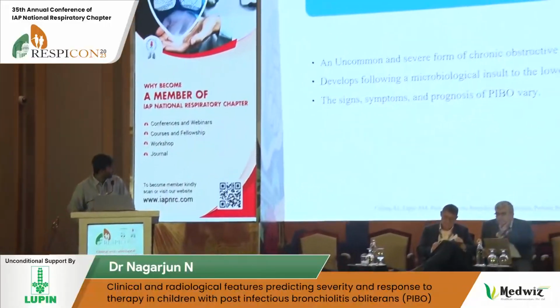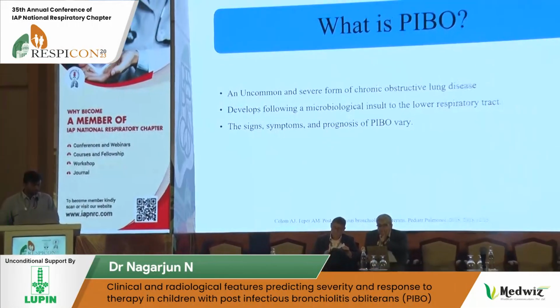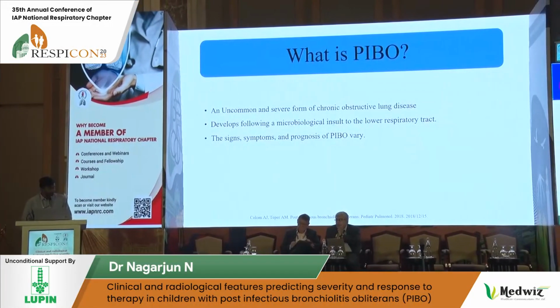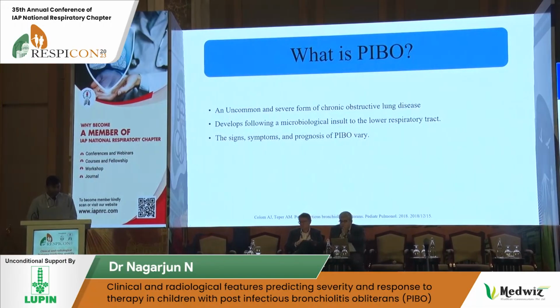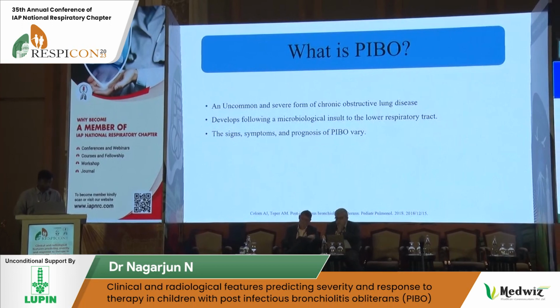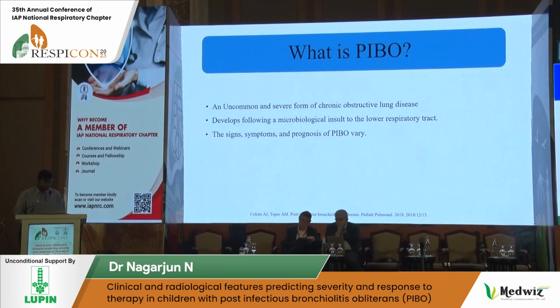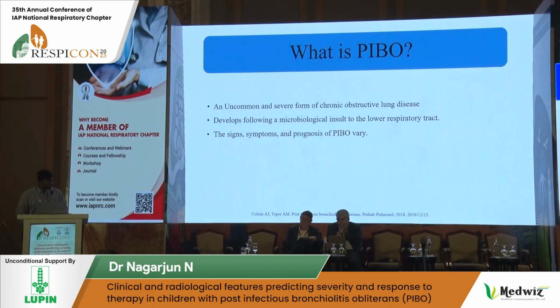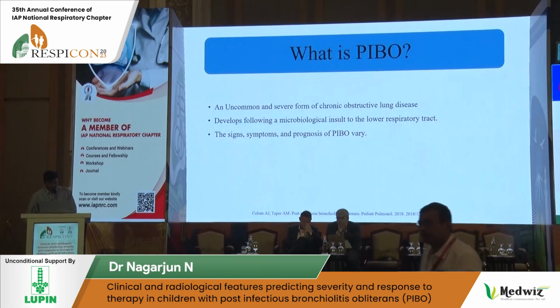Today I'll be presenting predictors of severity and response to therapy in children with post-infectious bronchiolitis obliterans. As we already know, PIBO, or post-infectious bronchiolitis obliterans, is an uncommon and severe form of chronic obstructive lung disease. Though we mention it as uncommon, it's become a very common disease that we see nowadays in the Indian population. It develops following a microbiological insult to the lower respiratory tract. The most common organism isolated is adenovirus, serotypes 3 and 7.